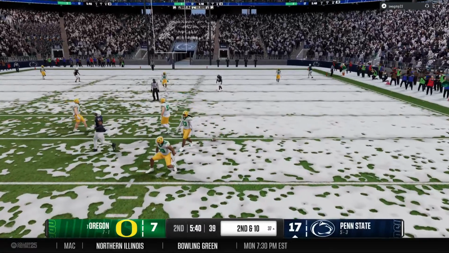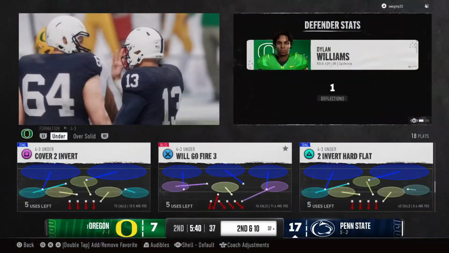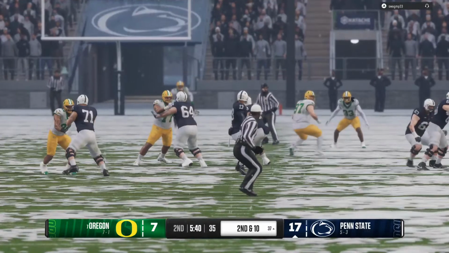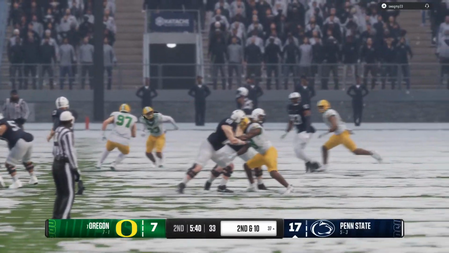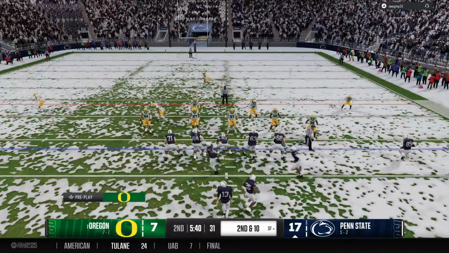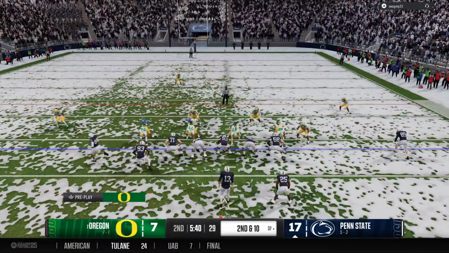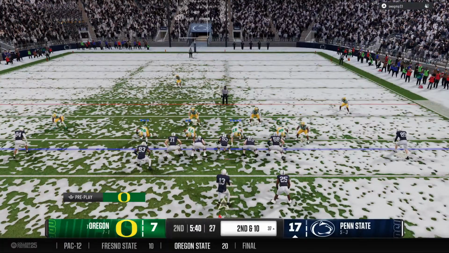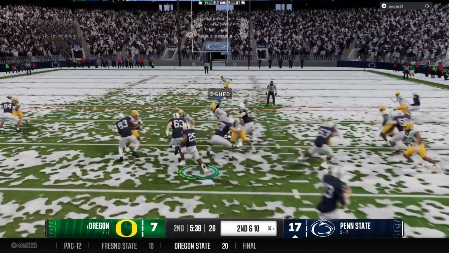And he got a hand in there, knocks it away incomplete. That is a tremendous job by the defender on that play, because when the ball was thrown, his head was turned around. He was watching the receiver, quickly spun the head, turned his shoulder, located the ball, and then knocked it down. They'll give it to the back.